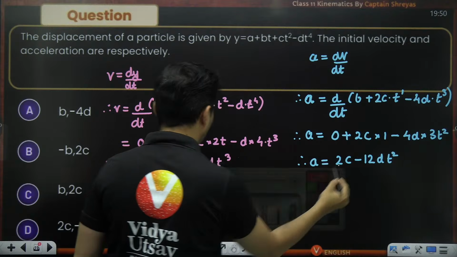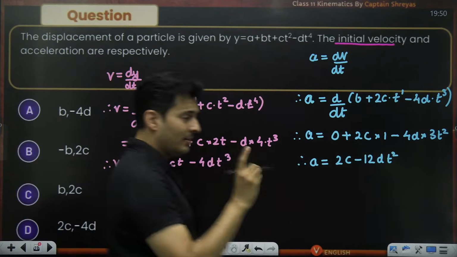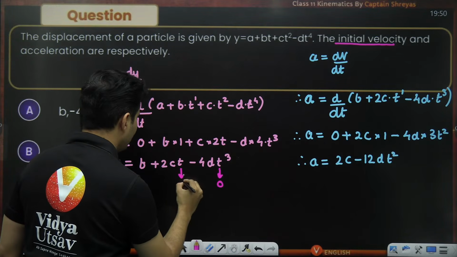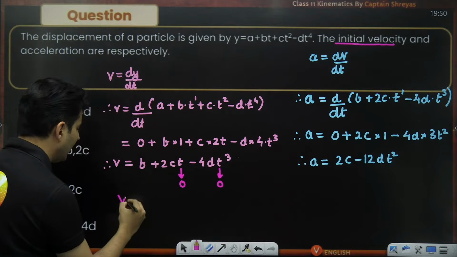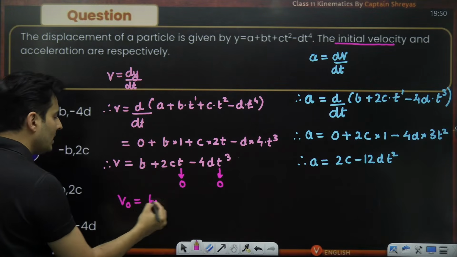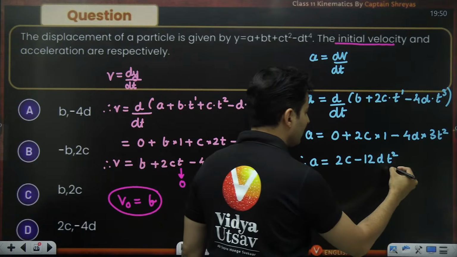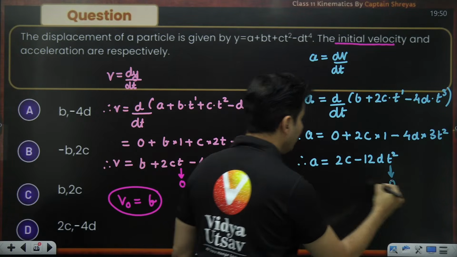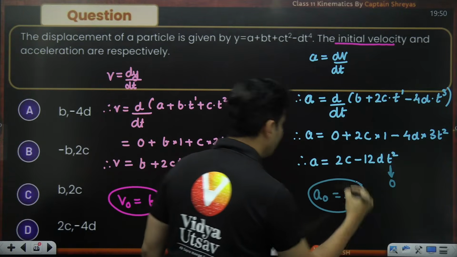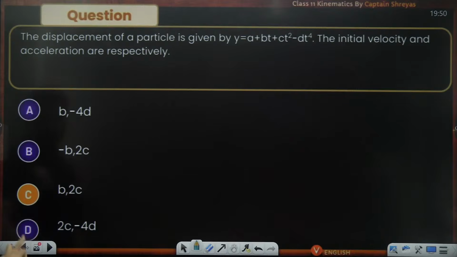Now substitute the values. They have asked initially. Initial means time is 0. So substitute time as 0. The only thing that you will get is just b, because this is 0, this is 0. So only b will be the initial velocity. If you ask me the initial acceleration, substitute time as 0. The only thing left will be 2c. So this is the initial acceleration. So b and 2c will be the correct answer.